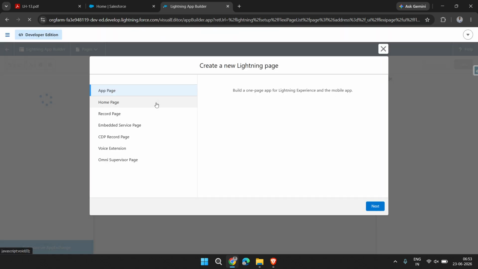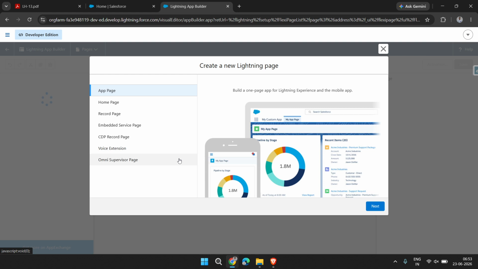When we click on the New button, there are some options for which type of page you want to create. I already told you there are various types of pages, apart from these three pages: the amended service page, CDP record page, voice extension page, omni supervisor page.